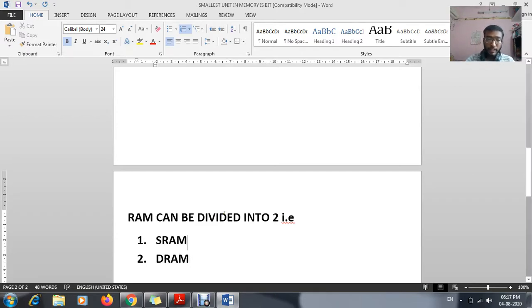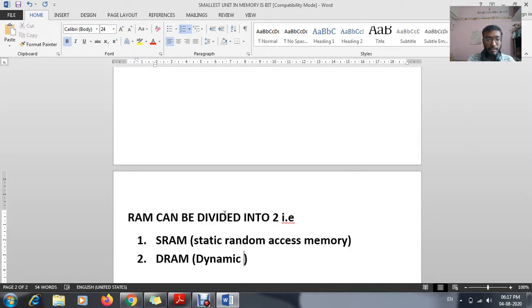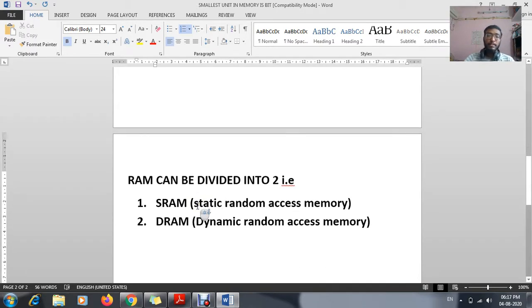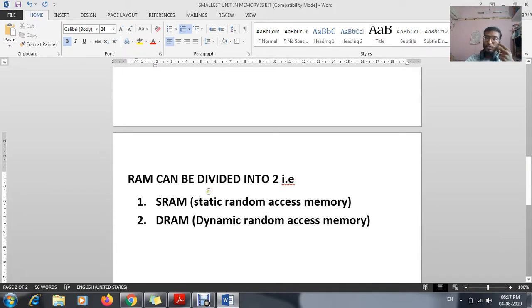Now the full form of SRAM is static random access memory. And the full form of DRAM is dynamic random access memory. Memory can be divided into how many parts? Two parts.